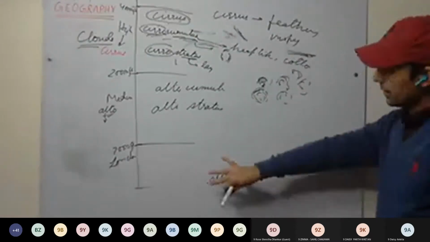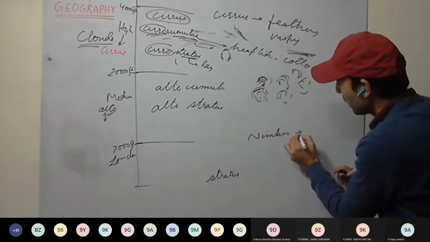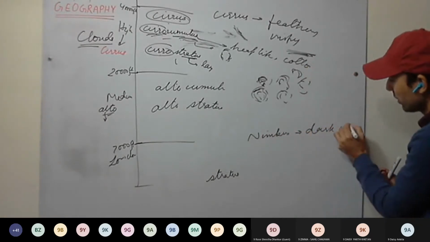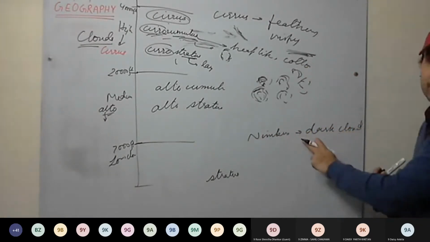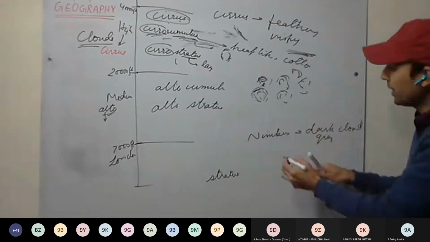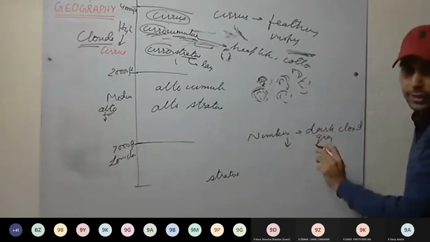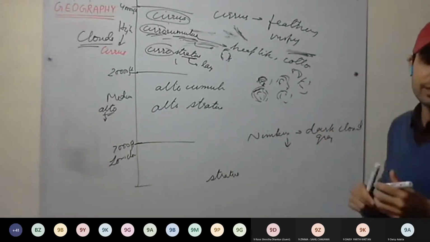Stratus means layers. In this, there will be one more word, nimbus. Nimbus means dark cloud. The cloud which is dark, that is nimbus. Dark gray cloud, and mainly it is related with rains. If it is very dark and gray, it means it is going to rain. This nimbus is related with rain.